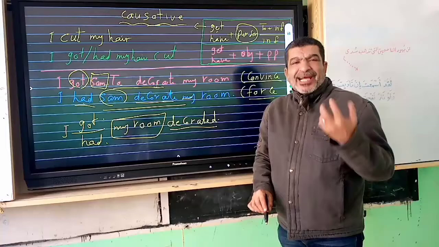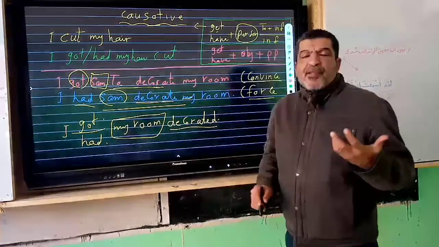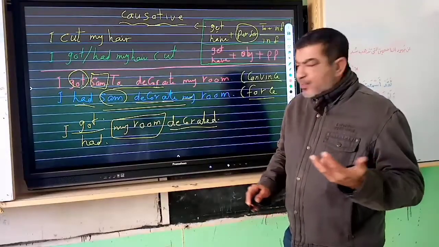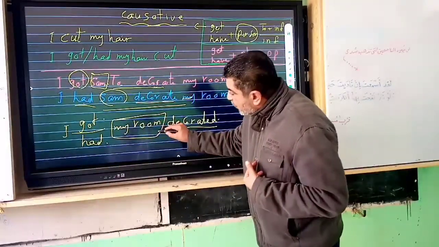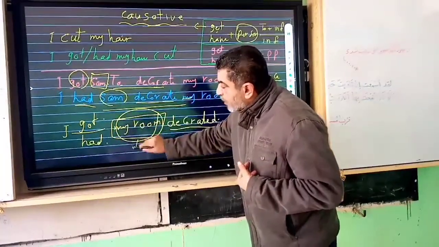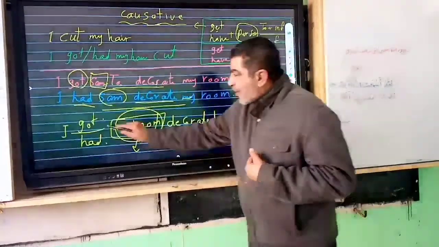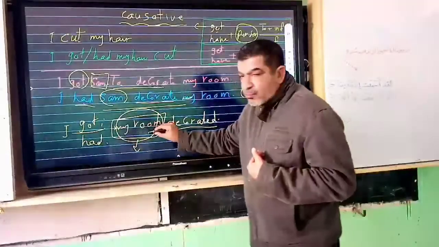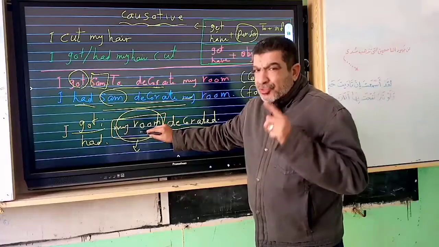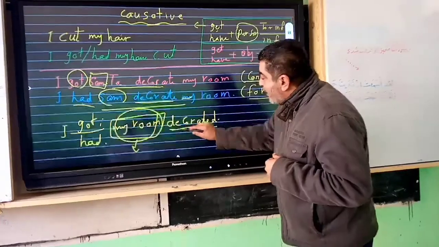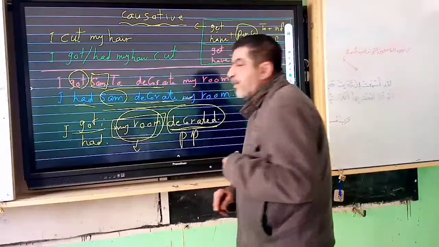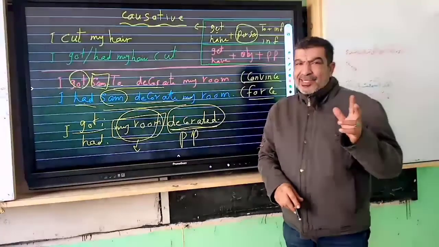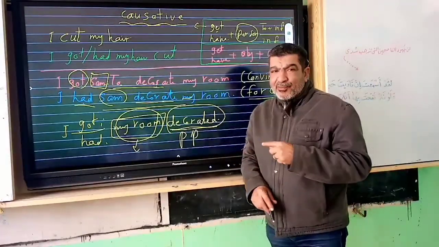Active form. What about the passive voice? I got and had are followed by the object, not a person, and both are followed by the past participle, not the infinitive. This is the passive form.